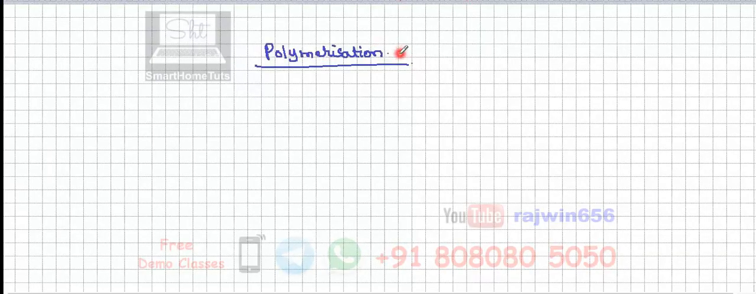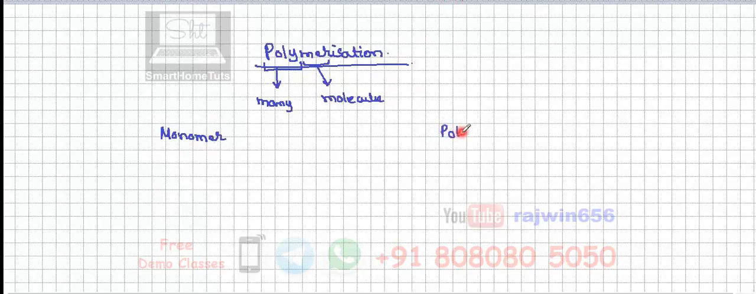See now, what is polymerization? Poly means many, mer means molecule, and polymerization means joining up of many molecules to form a single unit. Each single molecule that is going to join, we will call it a monomer. The joining of all of these units that is produced, we are going to call it polymer.